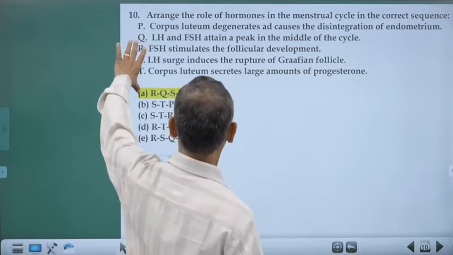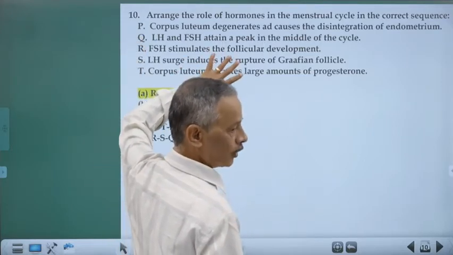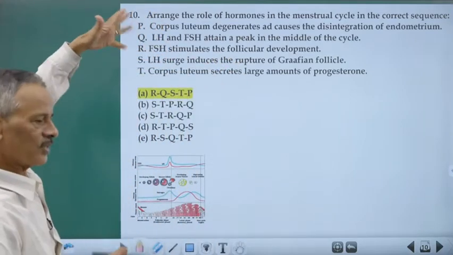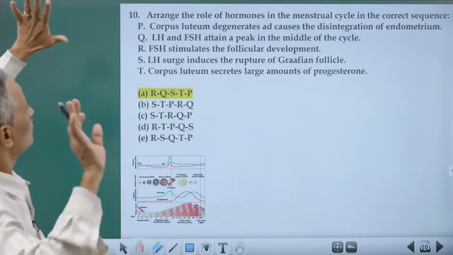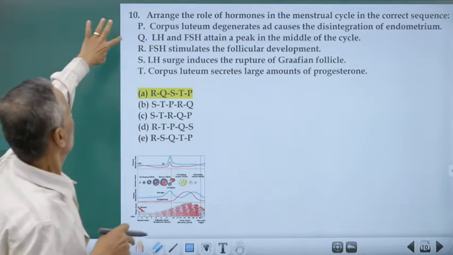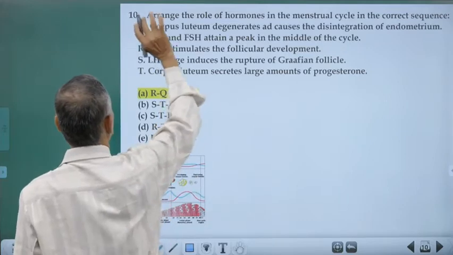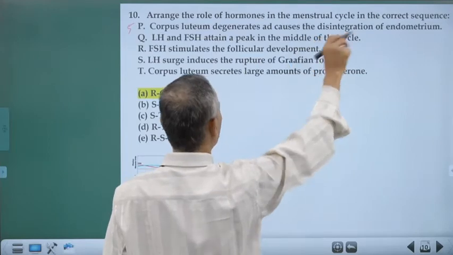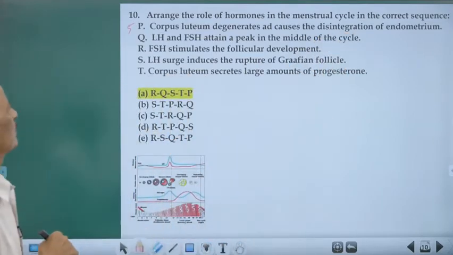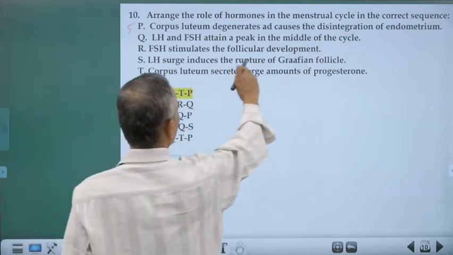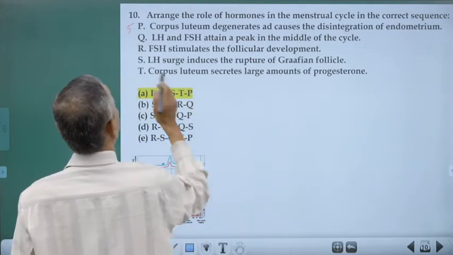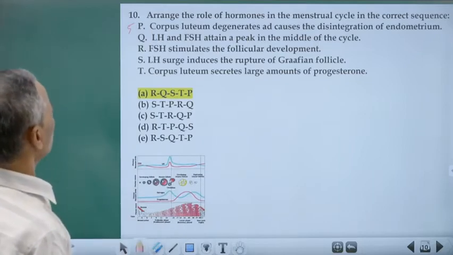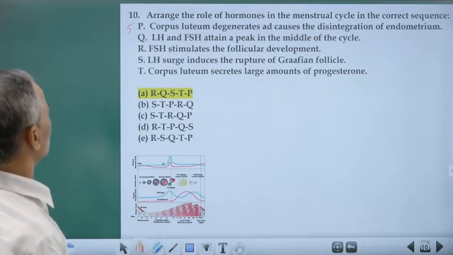Now, arrange the role of hormones in the menstrual cycle in the correct sequence. We are having 5. You have to arrange them in the order as they are all occurring. So, you please read it. Corpus luteum degenerates. That is the last part. Of course, we know that it should be the last part. So, it is maybe the 5th one. LH and FSH attain a peak in the middle of the cycle. That is not the first stage. FSH stimulates the follicle development. Okay. LH surge induces the rupture of Graafian follicle. Corpus luteum secretes large amount of progesterone.